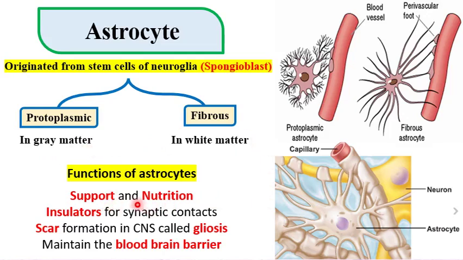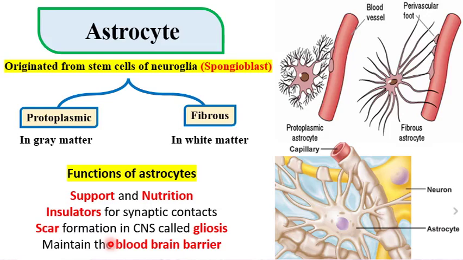What is the function of astrocyte? Astrocytes are responsible for support, nutrition, and insulation for synaptic contact, and formation of scar in the CNS, called gliosis. If there is a defect or degeneration in the CNS, as we know nerve cells contain no centrioles, so they can't divide or regenerate.